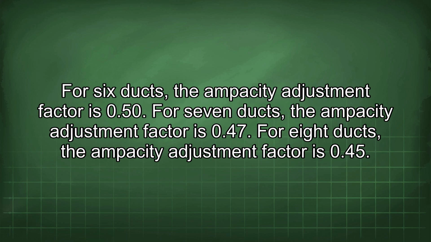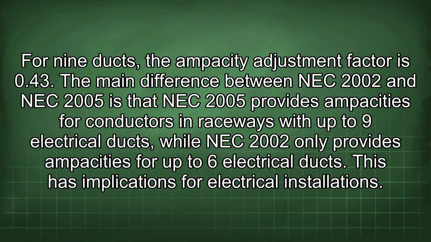For 6 ducts, the ampacity adjustment factor is 0.50. For 7 ducts, the ampacity adjustment factor is 0.47. For 8 ducts, the ampacity adjustment factor is 0.45. For 9 ducts, the ampacity adjustment factor is 0.43.